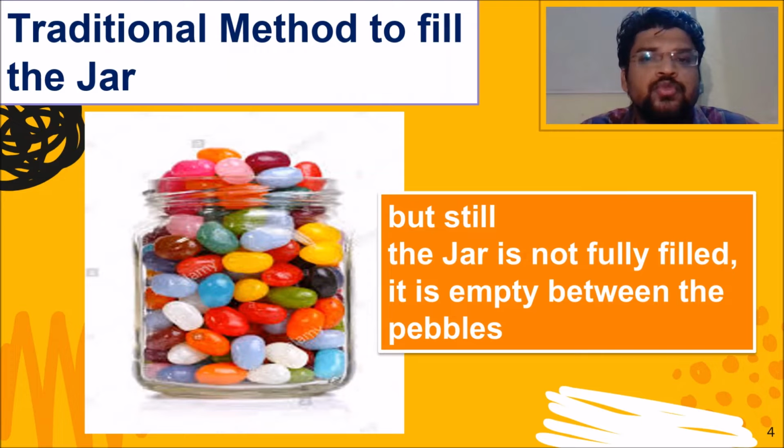The traditional method to fill the jar is what you can see. You just pick the pebbles and put them into the jar. But one more thing is mentioned there, you can read: still the jar is not fully filled. It is filled but not fully filled. Why am I saying that? Because it is empty between the pebbles. You can see the space between the pebbles. Still the jar is empty, and the question was regarding filling it fully. Okay, now let's move on.